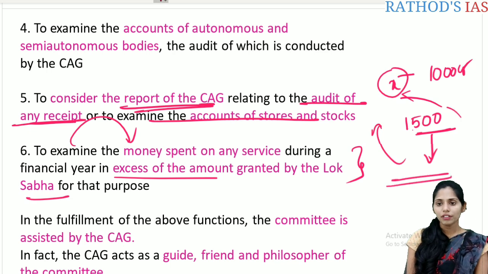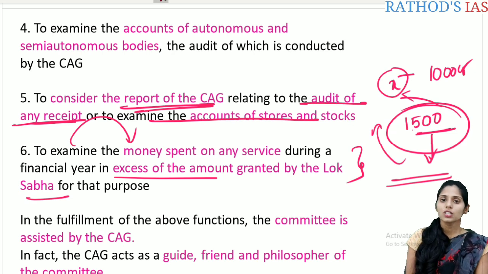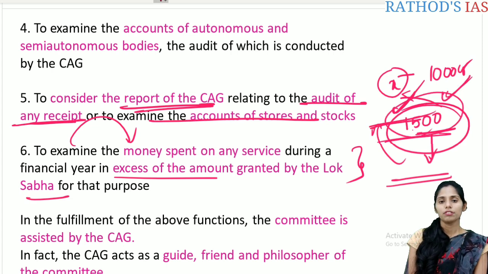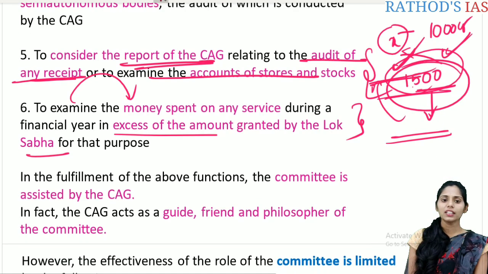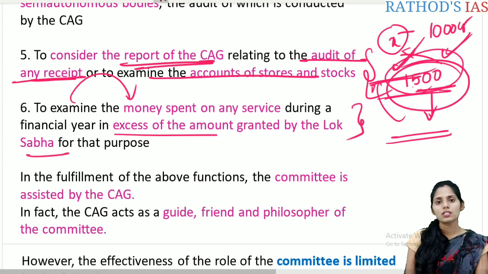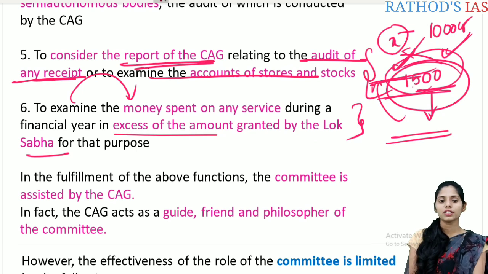So whenever this excess grant for the extra money of 500 crore is passed, this Public Accounts Committee will go and see whether this extra money which is given is useful or not, whether it is correct or not, whether the government spent that extra money for that particular scheme or not. So this can be checked by this Public Accounts Committee. And the next important one is CAG, that is Comptroller and Auditor General of India, which acts as a guide, friend, philosopher of this Public Accounts Committee. Again, this is an important prelims fact. Okay, so these are some important functions.